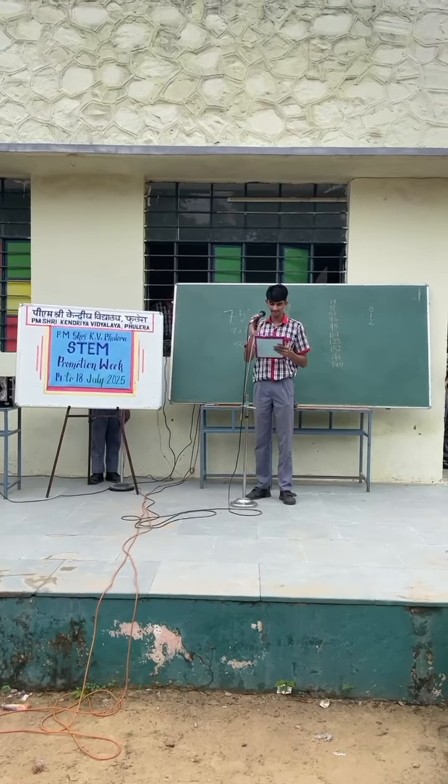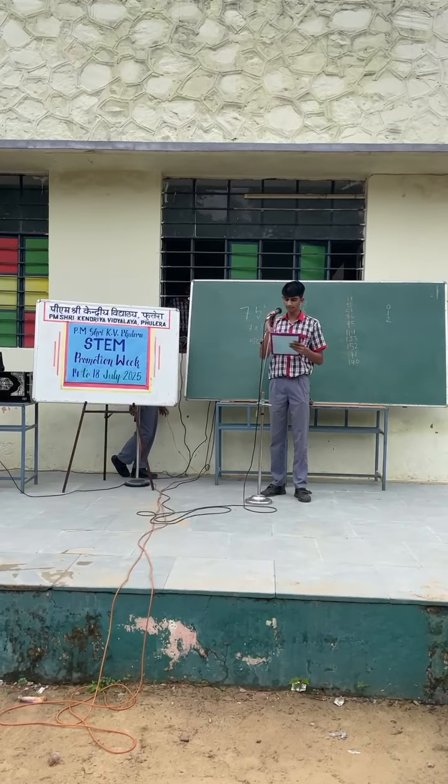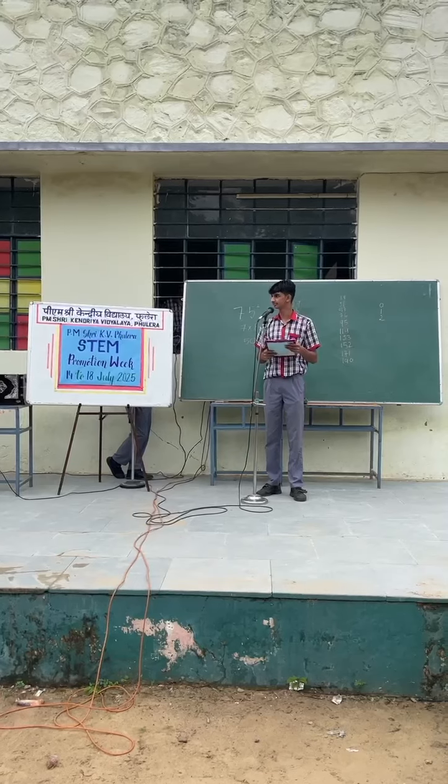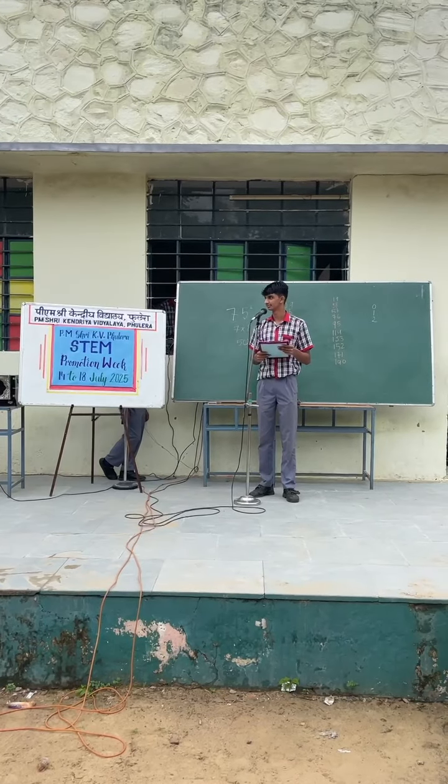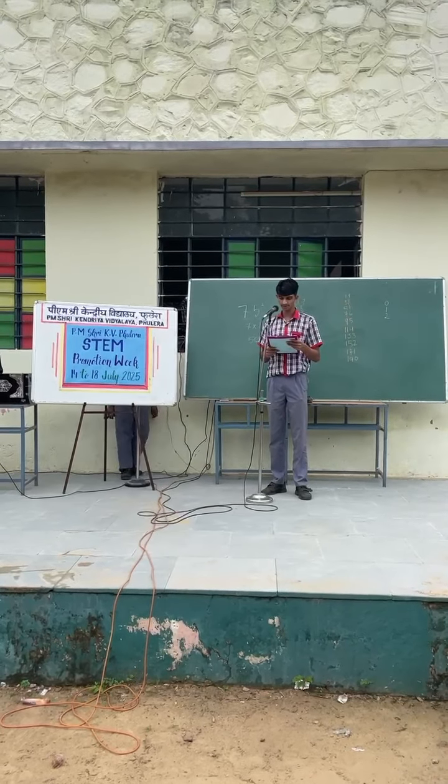Yes, your answer is correct. 0 is the smallest whole number. My second question from class 2nd. What is the biggest two-digit number? Yes, your answer is correct. 99 is the biggest two-digit number.